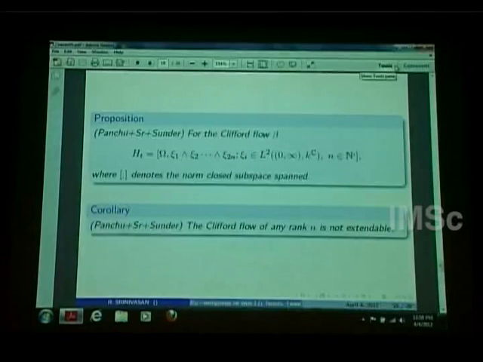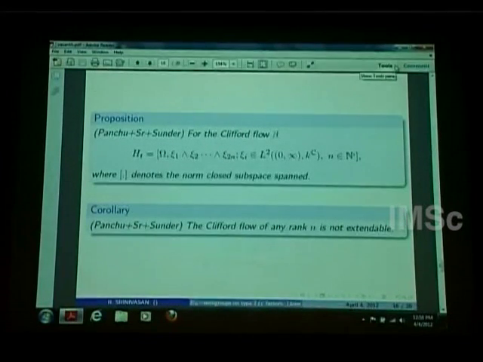Okay. So Clifford flow of rank n is not cocycle conjugate to Clifford flow of rank m if n is not equal to m. Suppose they are cocycle conjugate, then the super product system has to be isomorphic. There is this L2K, then we can talk about Fock spaces. We get a product system you can associate to this super product system. If they are isomorphic, then one can do something and show that the product system is also isomorphic. One has to do some calculations. One can show that they are isomorphic.